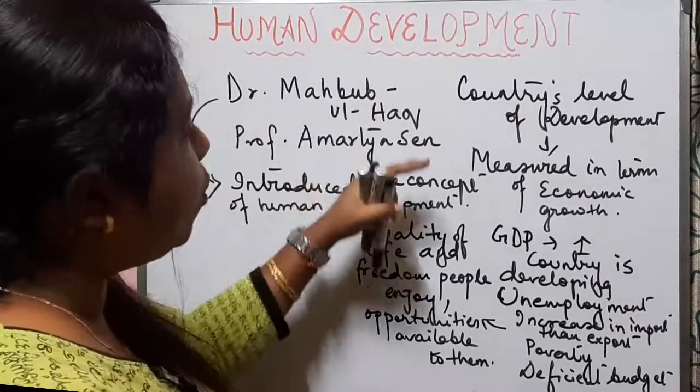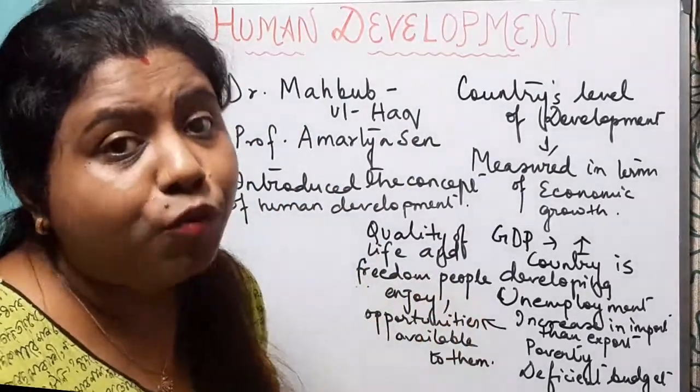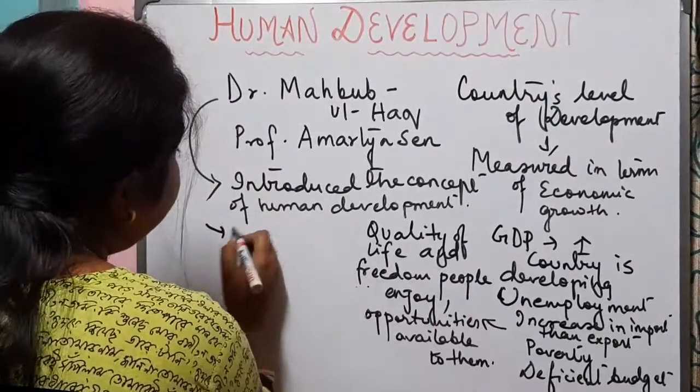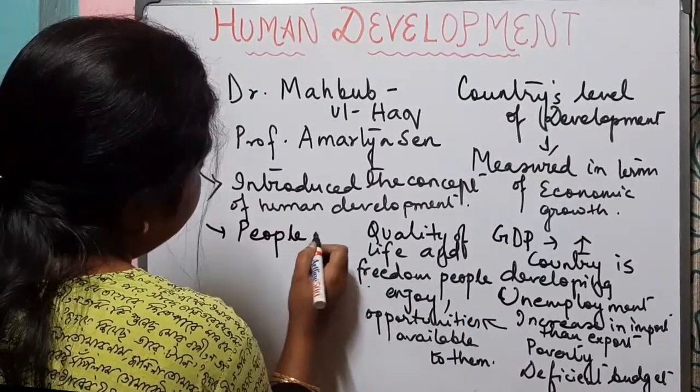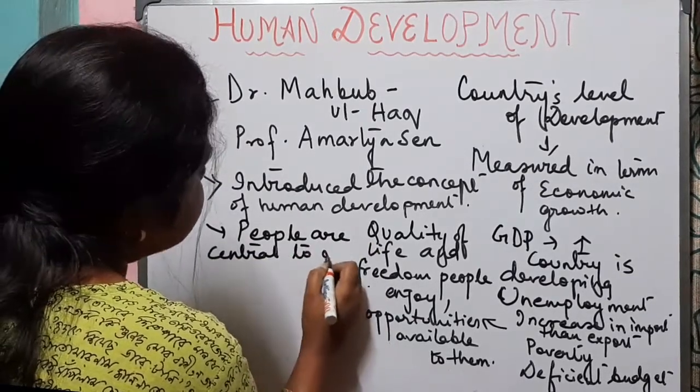According to Dr. Mehboob ul Haq, human development means enlarging people's choices and improving their lives. According to him, people are central to all development.